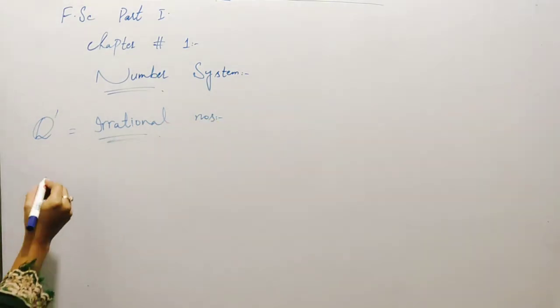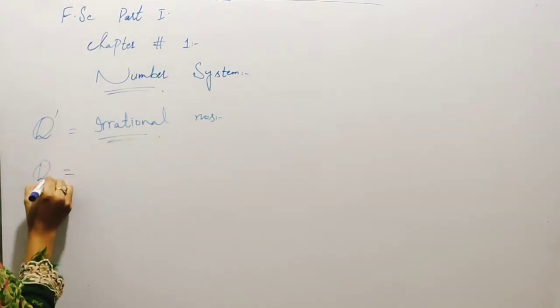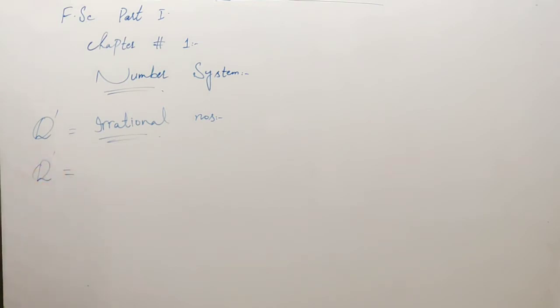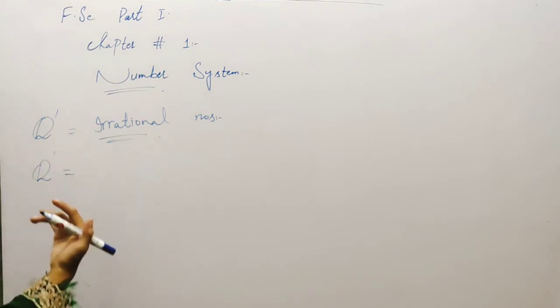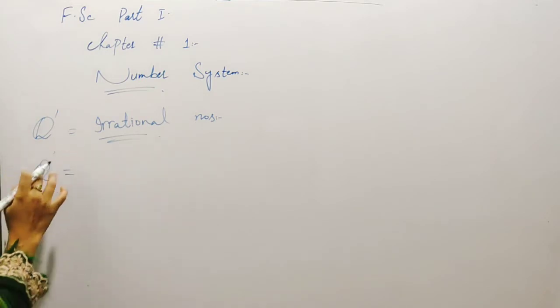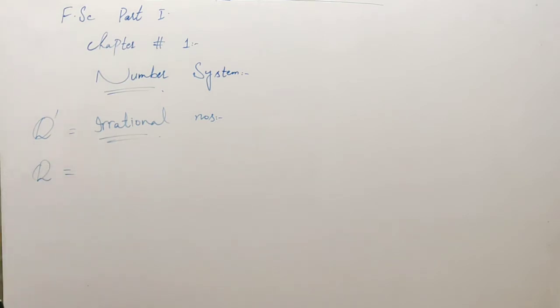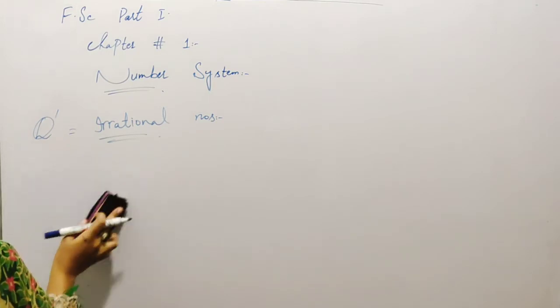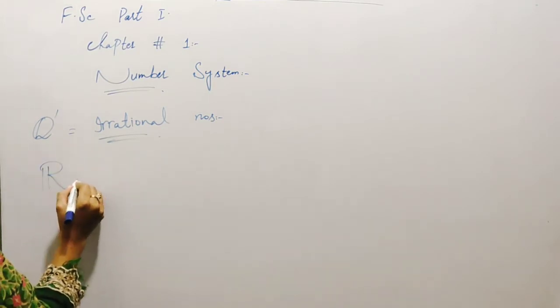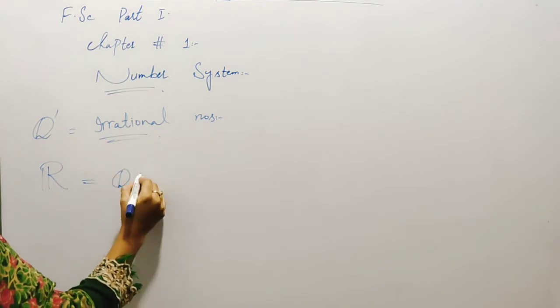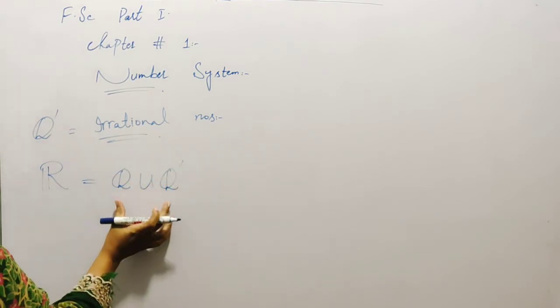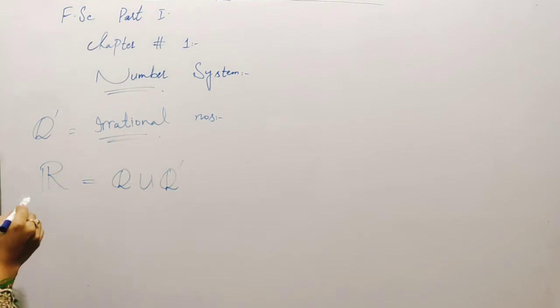Okay, what are irrational numbers? All the numbers which cannot be written in the form of p by q. The numbers that are not rational numbers are irrational numbers. Simple as that. And what are real numbers? The union of rational and irrational numbers is equal to the real numbers. There is nothing beyond the real numbers except the imaginary numbers.